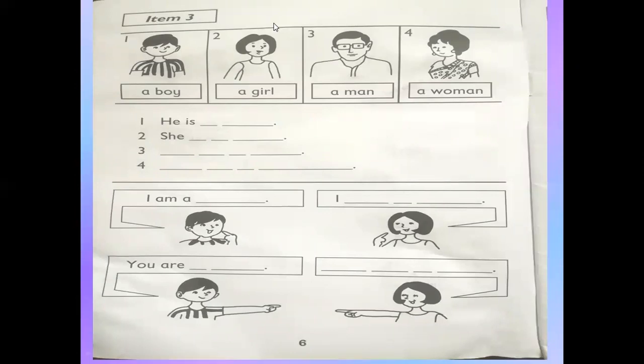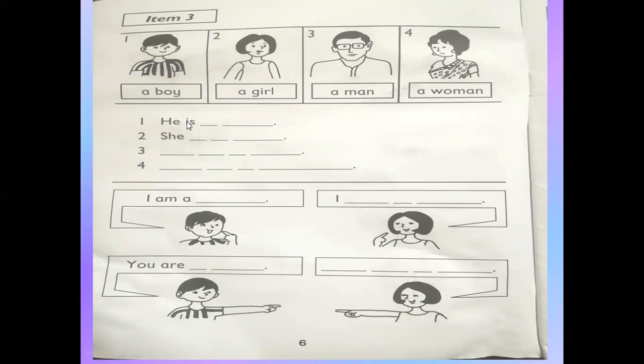You have studied now about he and she. He is a boy, he is a man, like this. Now look at number 1. You can see here a boy. Number 2, a girl. Number 3, a man. Number 4, a woman. Okay. Now you have to write sentences here by using these words.